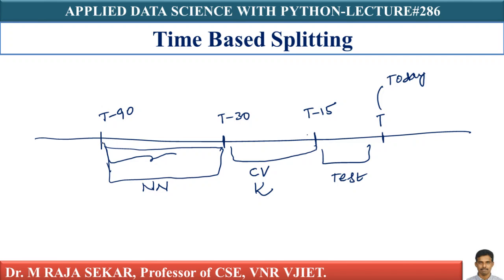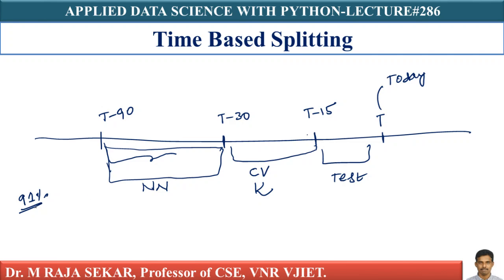Let me assume in this case T minus 90 to T minus 30. If I did time-based splitting, that is TBS, let's assume the test accuracy in time-based splitting is, let me assume, 91%. Let's say on this test set, I have 91% accuracy on my test data set.